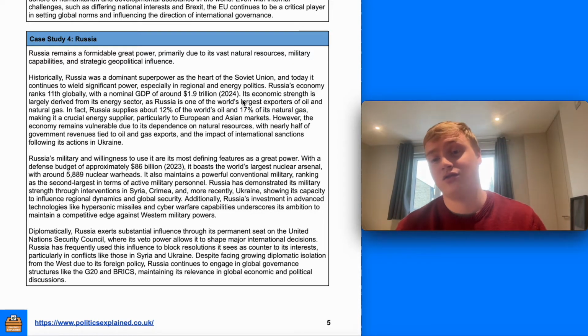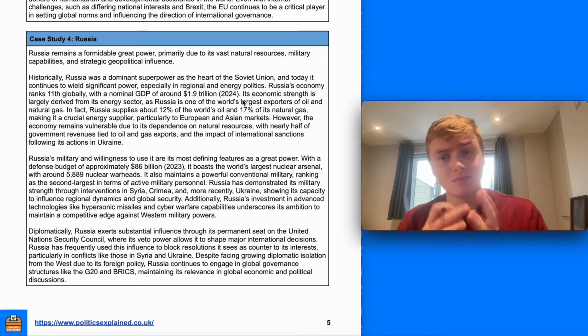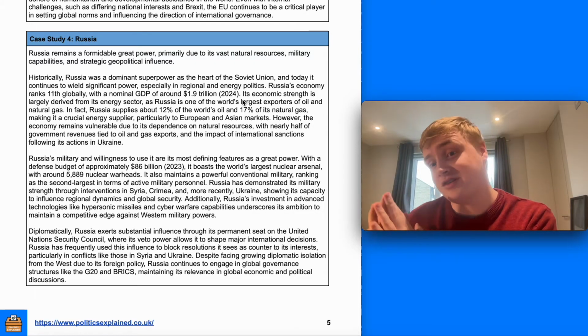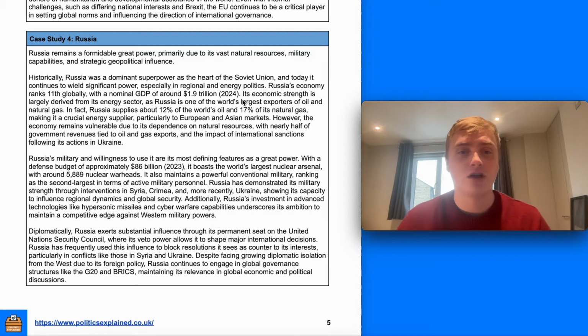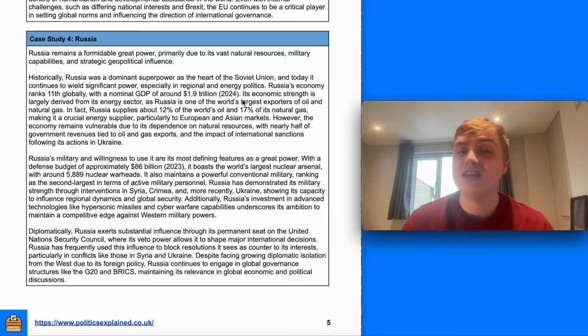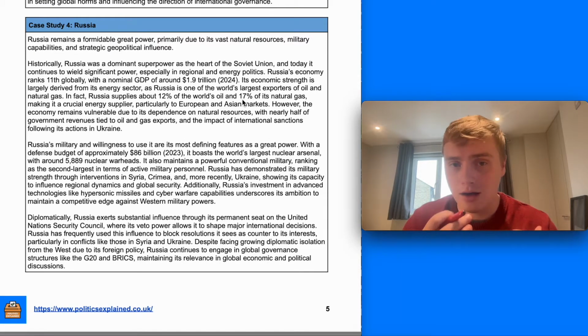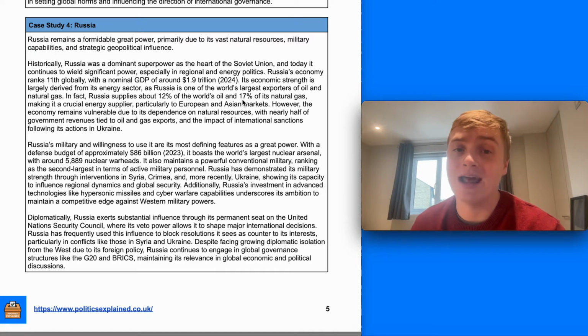That's something that the great powers, as we said, they may not have some things, but they have others. The United Kingdom doesn't really have great natural resources in terms of energy. It's got North Sea oil, but it's nowhere near the same extent as Russia. So it's got vast natural resources, military capabilities, and strategic geopolitical influence. Historically, Russia was a dominant superpower at the heart of the Soviet Union, and today it continues to wield significant power, especially in regional and energy politics.